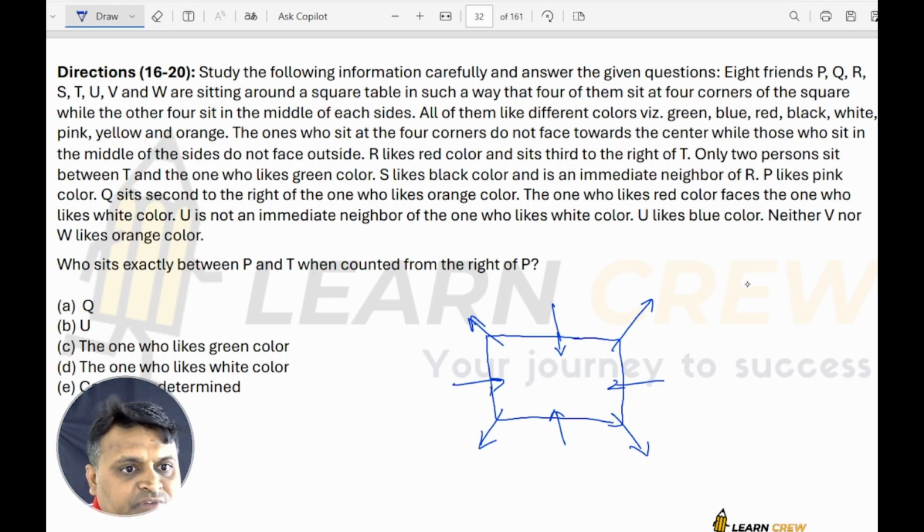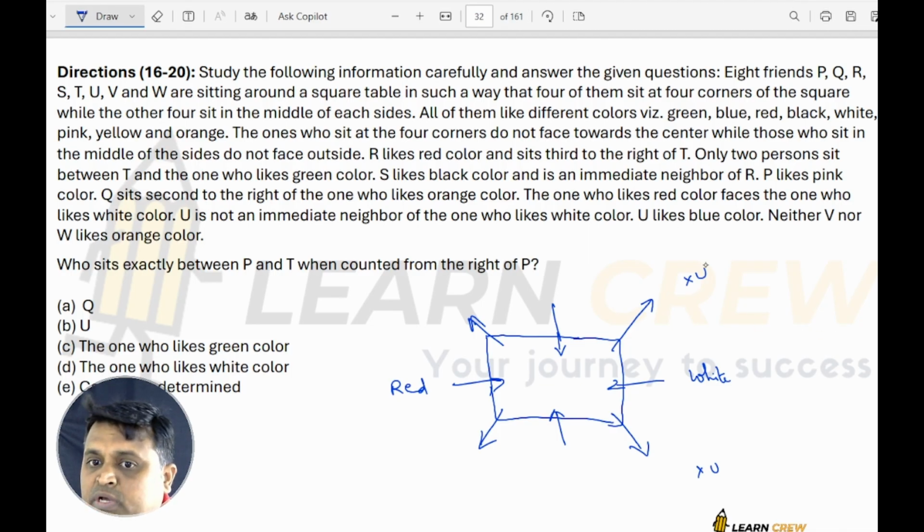So the one who likes red color faces the one who likes white color. So these two are facing each other. I am taking red here and white here, starting from here. U is not an immediate neighbor of the one who likes white color. So U is not here.